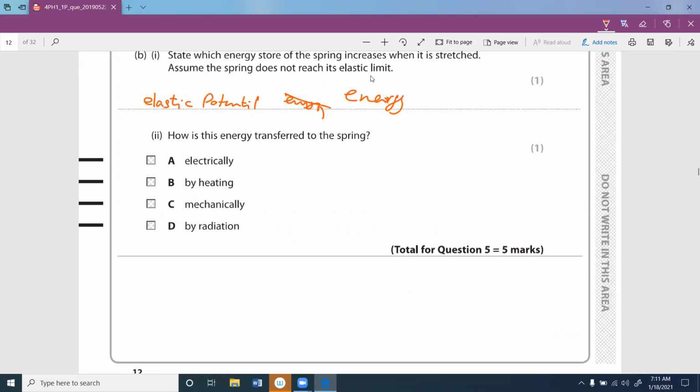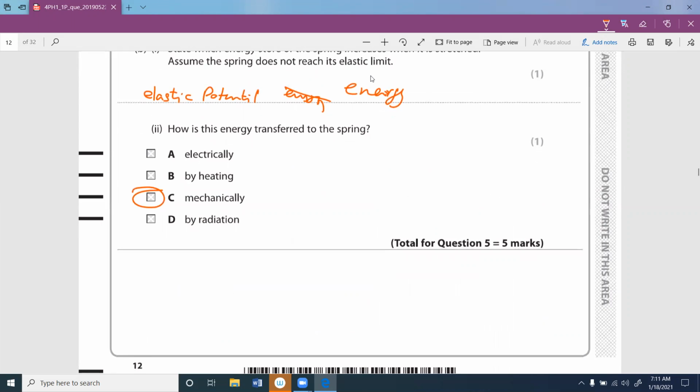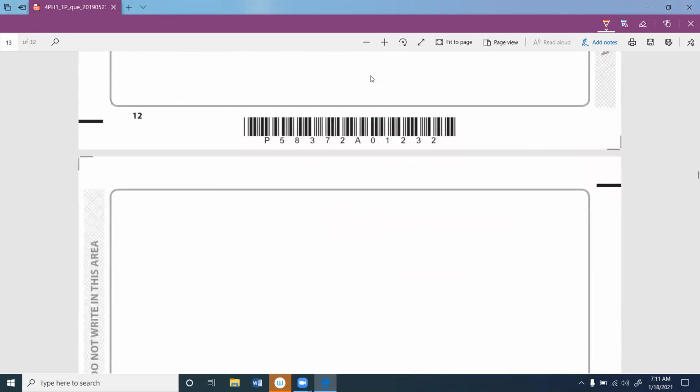How is the energy transferred to the spring? So how do you give it elastic potential? Because to stretch it, we have to stretch it mechanically. Therefore, the mechanical energy is the one which is converted to the elastic potential energy during a stretch, right?